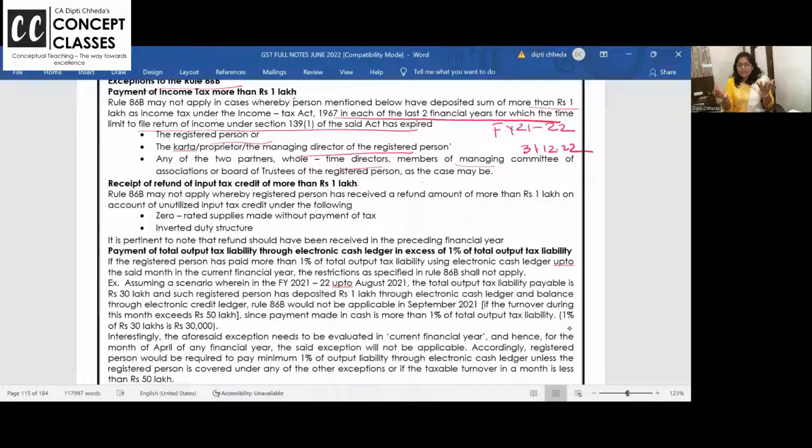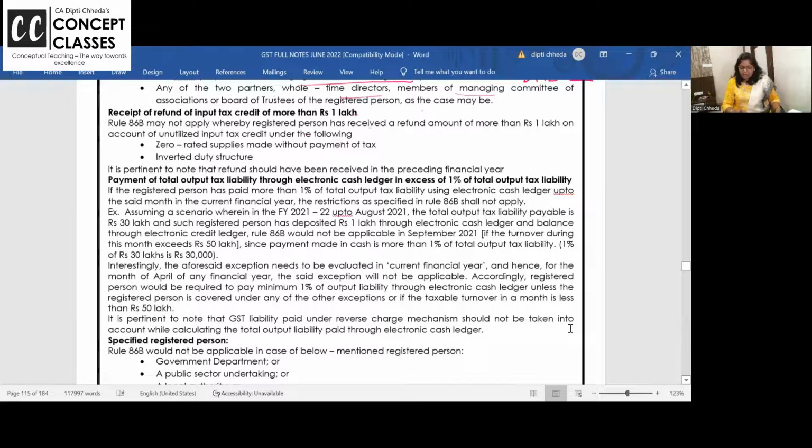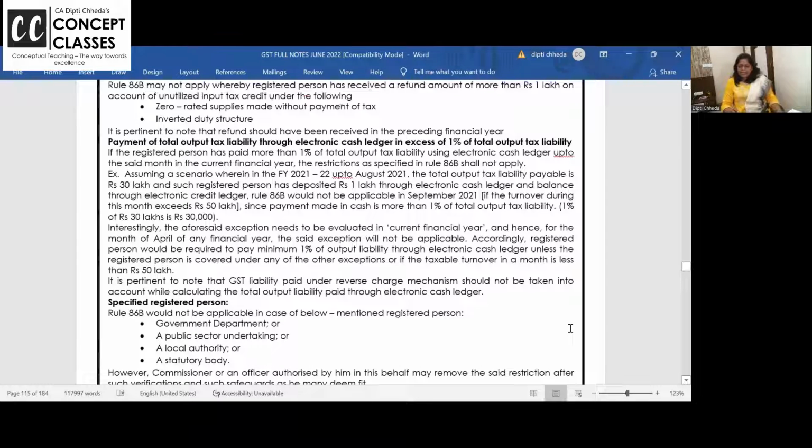Whatever ITC you have availed, you get a refund. So if you have got a refund of more than 1 lakh, they may not apply 86B. Now, payment of total tax liability through electronic cash ledger in excess of 1% of the total output tax liability. If a registered person has paid more than 1% of the total output tax liability using electronic cash ledger up to said month, the restriction as specified in 86B does not apply.